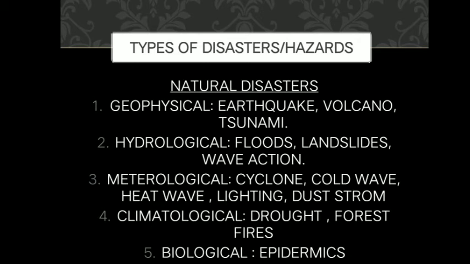If we go for the next one, it is pathogens. These are harmful microorganisms, and we can conclude them as biological disasters. They are caused by the spreading of viruses from one person to another. We are right now experiencing it in this COVID situation. Other examples are the Nipah virus in Kerala in 2018, and H1N1 influenza that shook the whole world. Even toxins are included in this disaster.